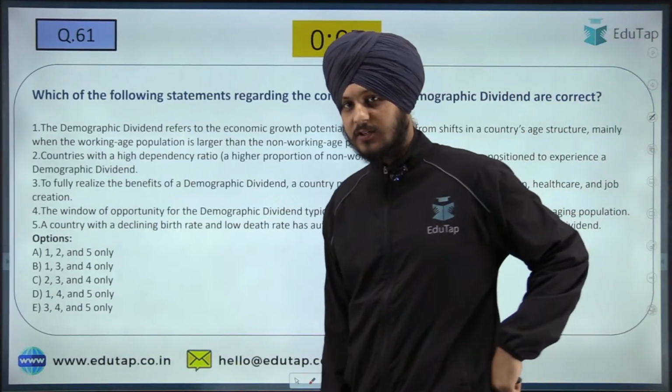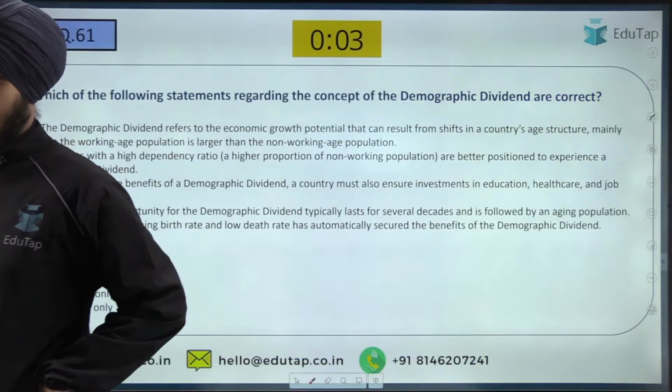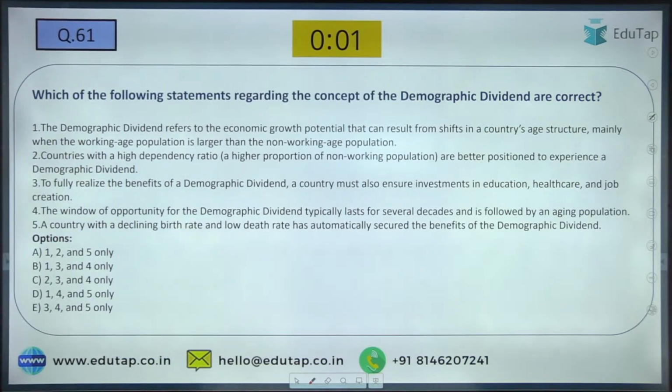So let me see your answers. Shri is writing B, Akash is writing B. What about others? I want each and every one of you to participate. Please do not be lazy. Write your answers. If you do not know, write IDK, I don't know. But please participate.